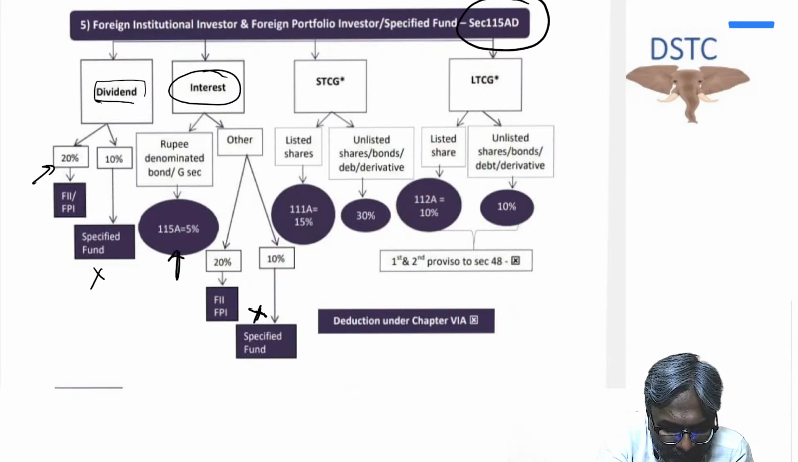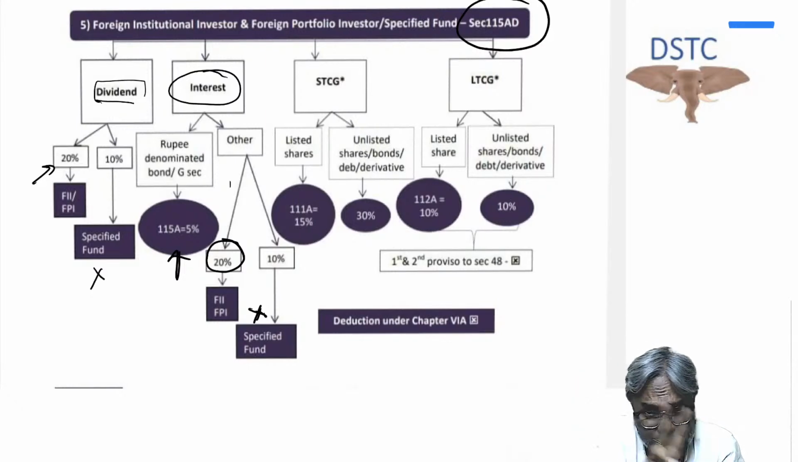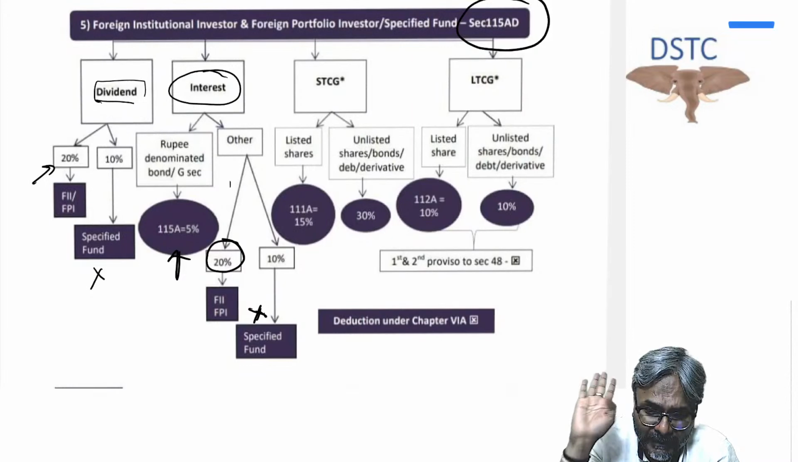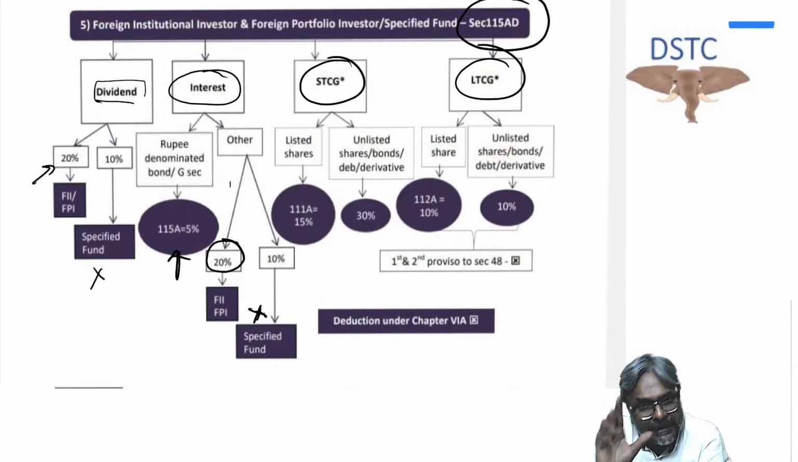So please relax on these incomes of FII. Which income? The income which is interest income, dividend income. These two incomes, you just go with what has been given to you in 115A. Where the things will change, it will change in STCG and LTCG. This is where the trick is.